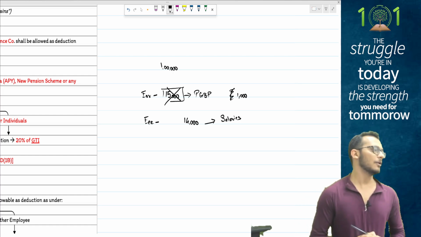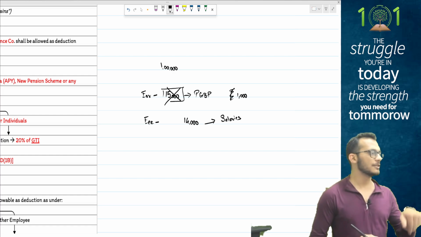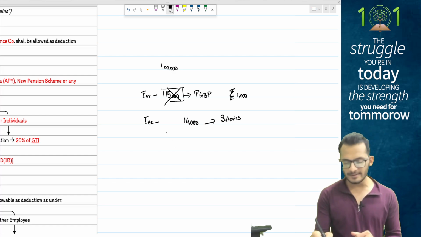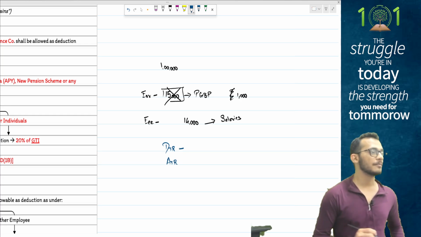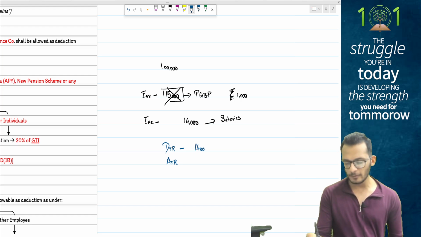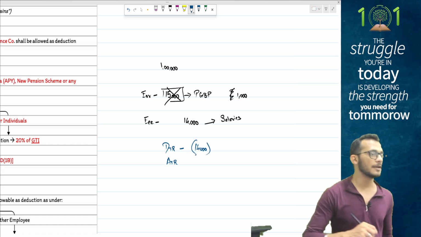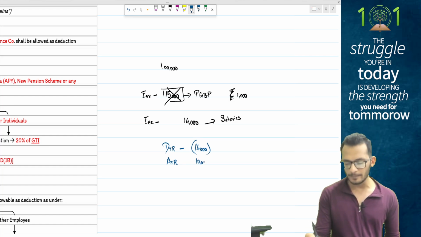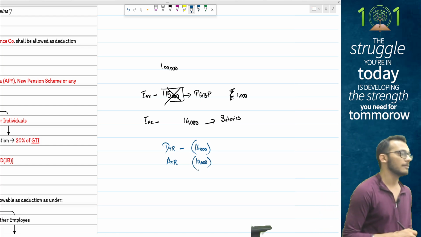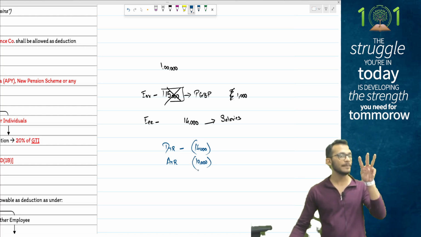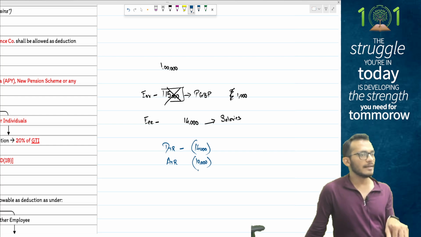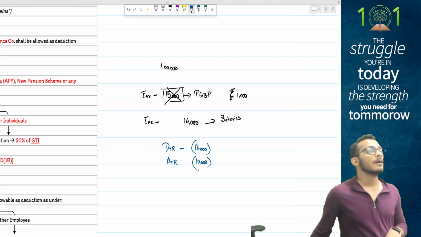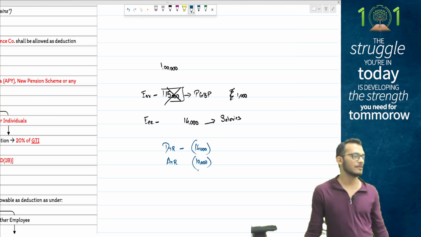Separately, people, when you come to section 80CCD, I will ask you: are you following DTR or ATR? If you say you're following DTR, I will give you a deduction of the full 14,000, but if you're opting for ATR, I'll give you a deduction of 10,000 rupees only. That is what would happen. So when it comes to 80CCD, people, impact happens in three places: one for the employer under PGBP, one for the employee under salaries, and then for the employee under deductions. That is what you need to keep in mind, people.